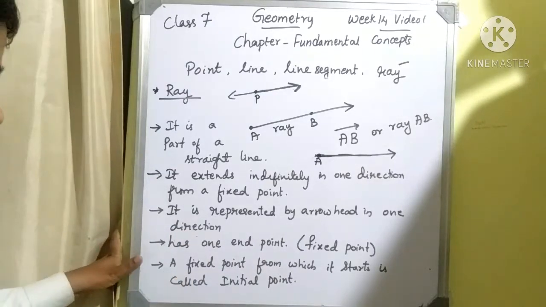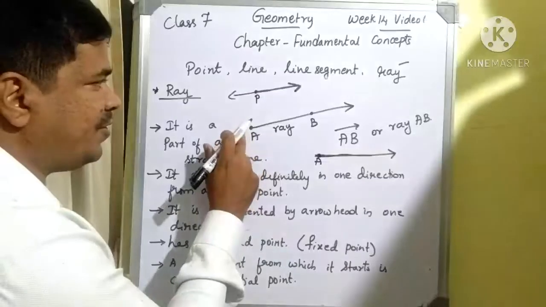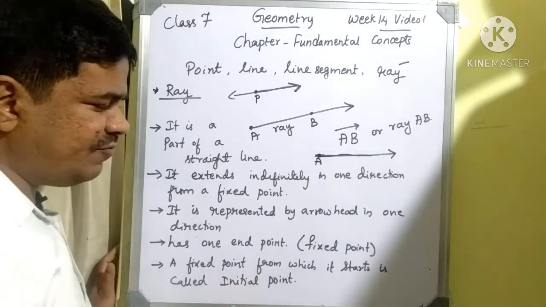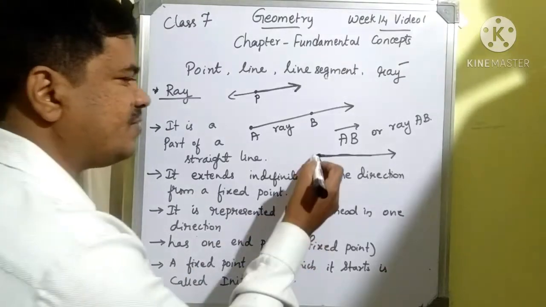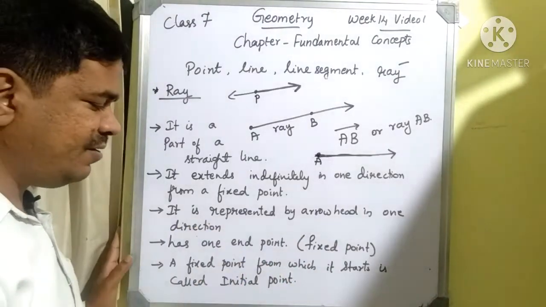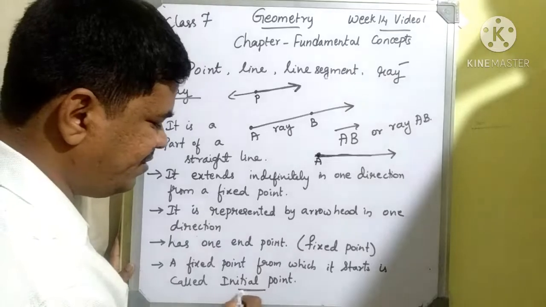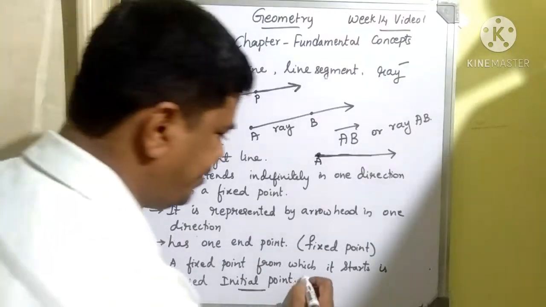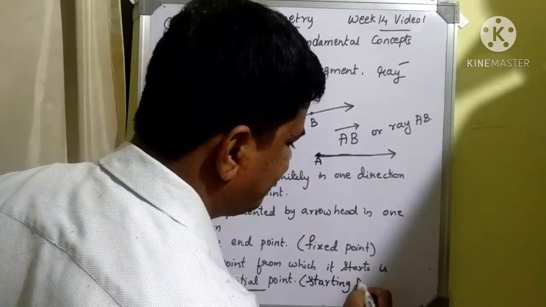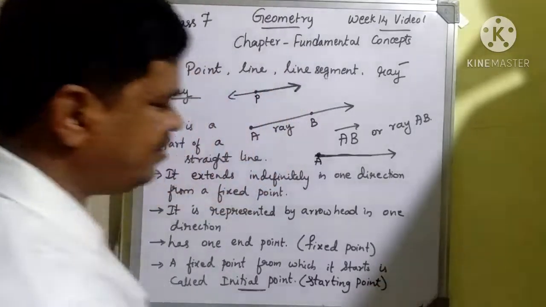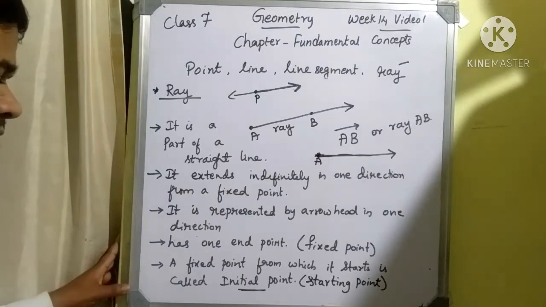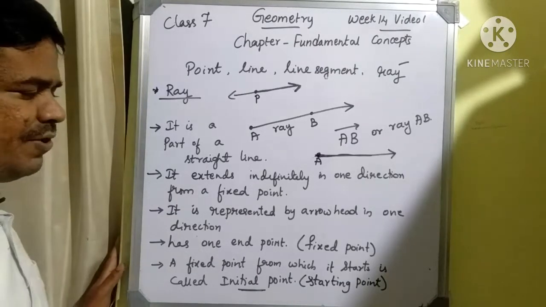Next, it has one end point. That means one end point we can call a fixed point. Even a fixed point we can consider as an initial point, because it is the fixed point from which it starts. If a ray is starting from a fixed point, then we can call that fixed point an initial point. That's what they have said. Initial point means actually the starting point. We will consider it as a starting point. Starting point we can call an initial point. Both are one and the same. Any fixed point from which a ray starts is called an initial point.